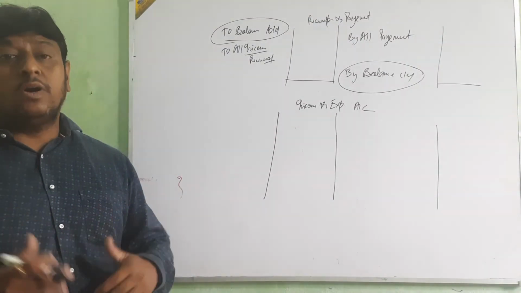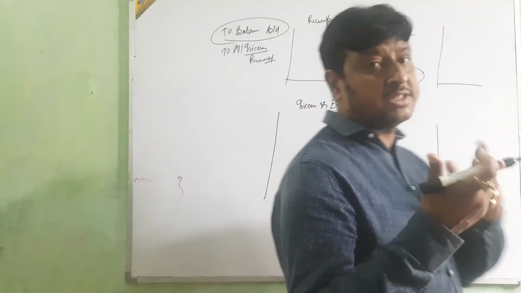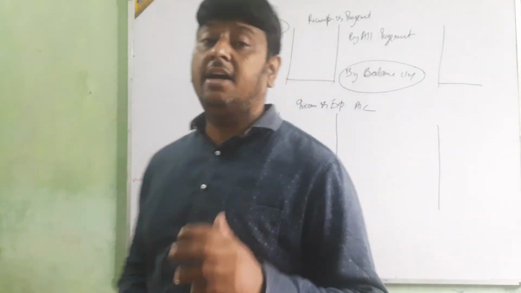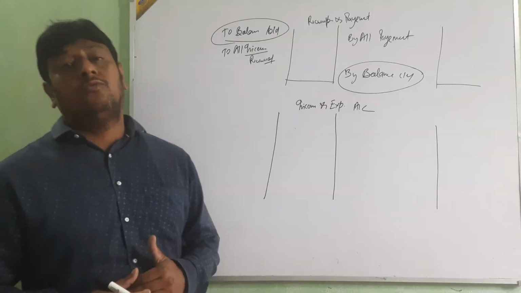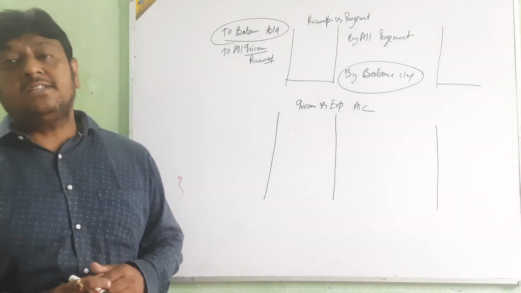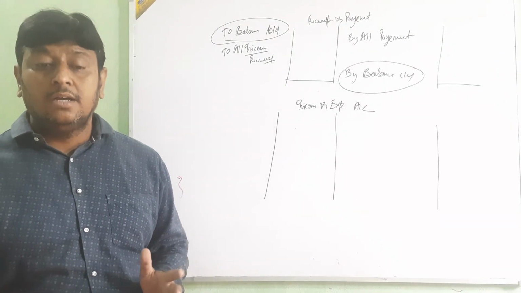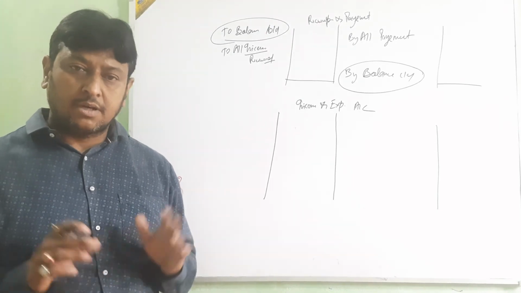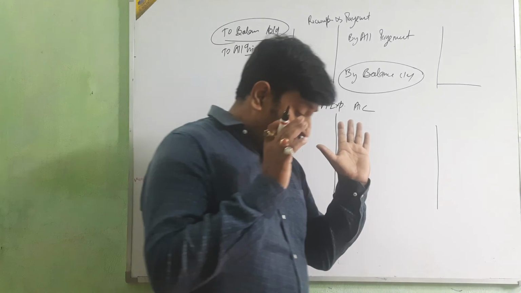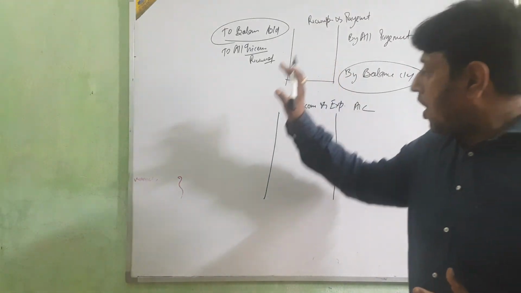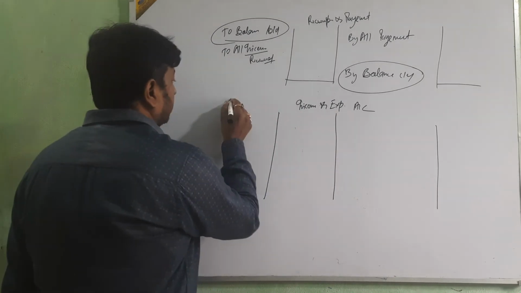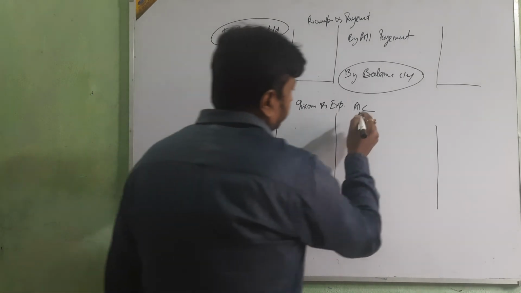Or when you expend for the selling and purchase of goods and services, that will be revenue expenditure. And when you expend for the purchasing or selling of assets and liabilities, that will be capital expense. Clear? Just think here, all the expense we take on this side, and all the income on this side. This is the expense side and this is the income side, beta.